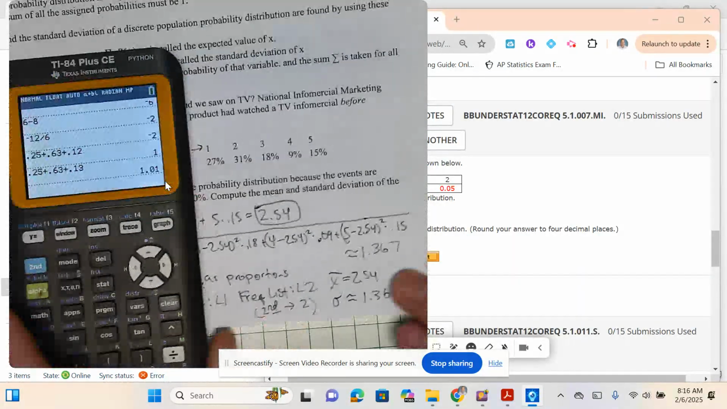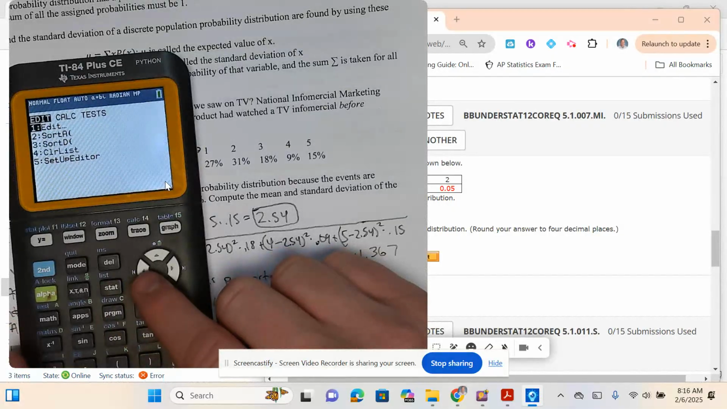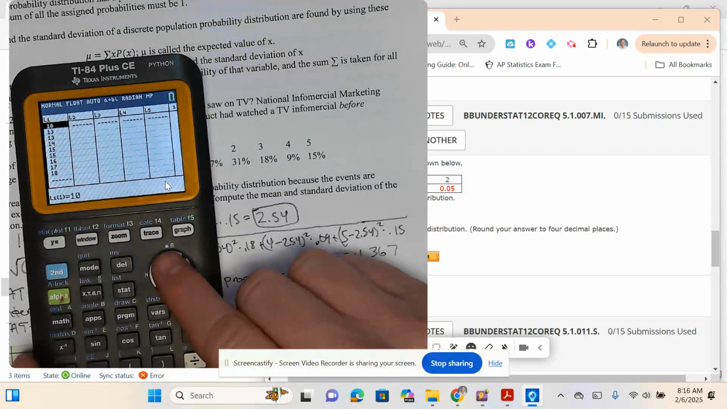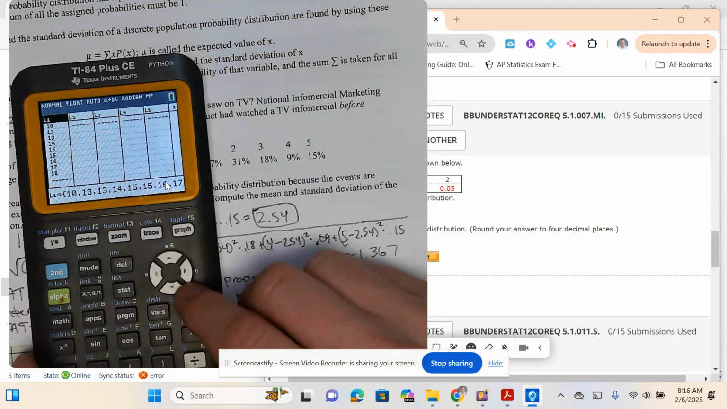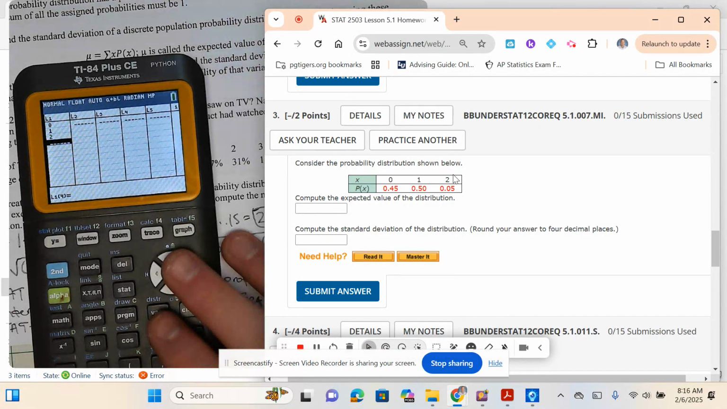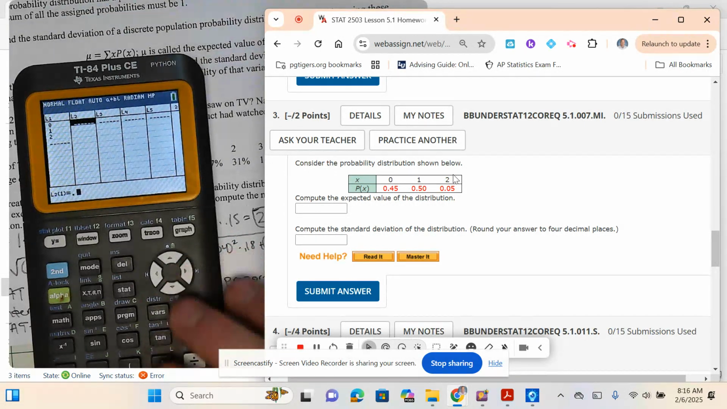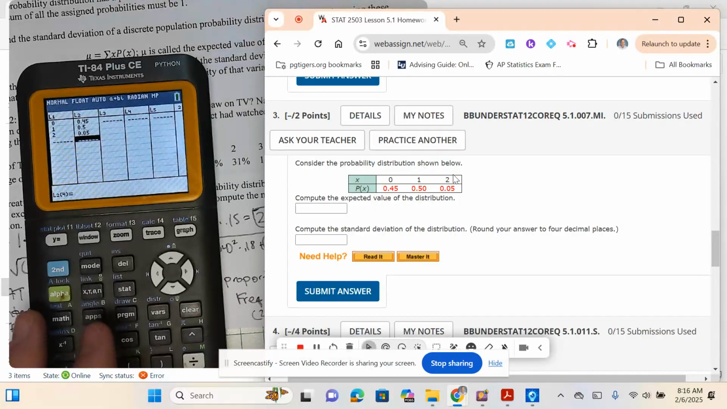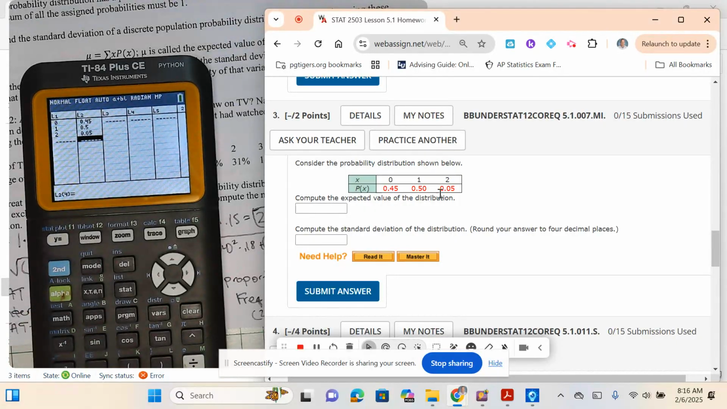So to do this, we'll go to stats, enter. I'm going to go to the list. I'm going to press the top of the list. I'm going to press clear. I'm going to press down. And I'm going to enter the outcomes. I'm going to put the x's in L1, and the p of x's in L2. So I put my x's in L1, my p of x's in L2. Okay, and so what this will do is our calculator will find the expected value and standard deviation for us.